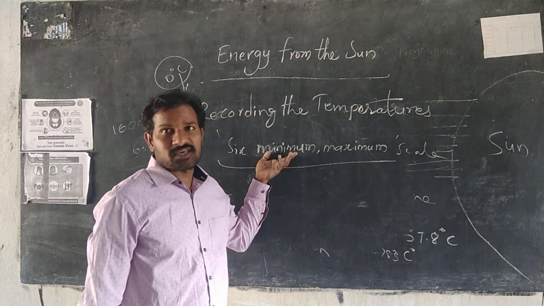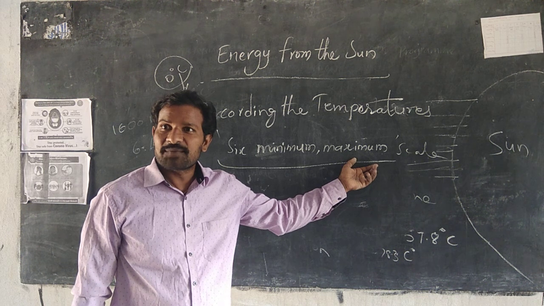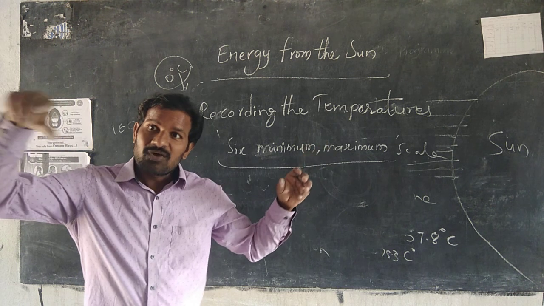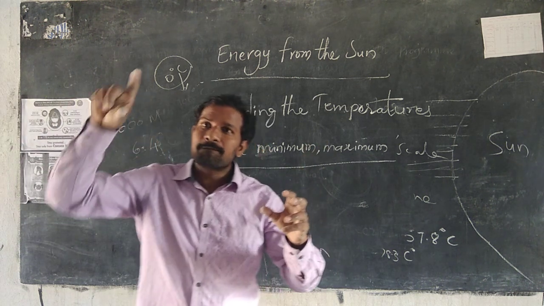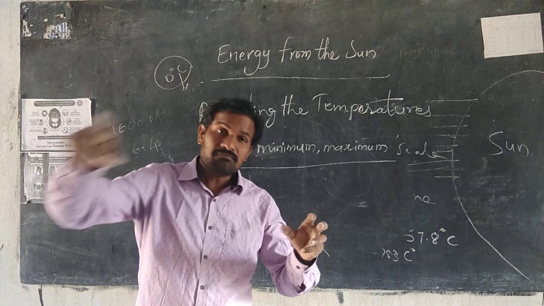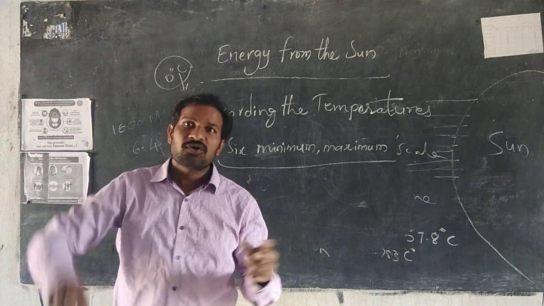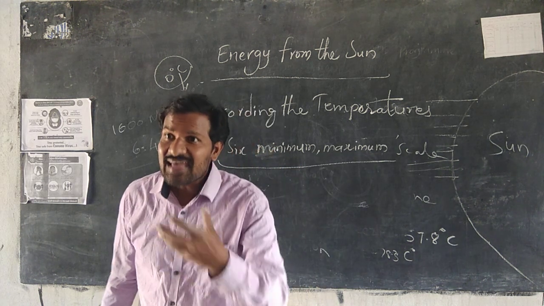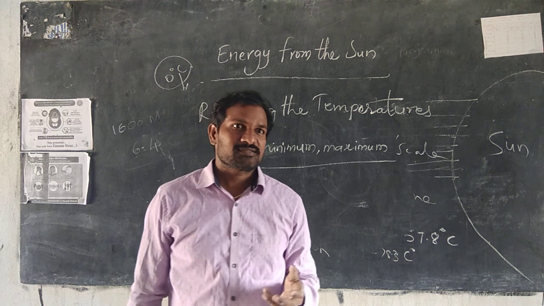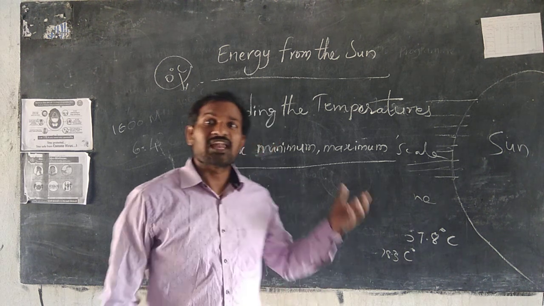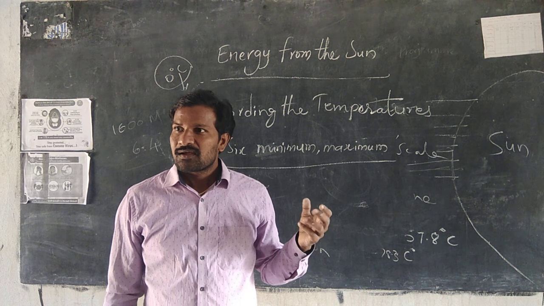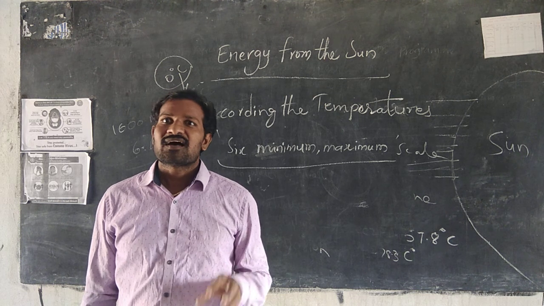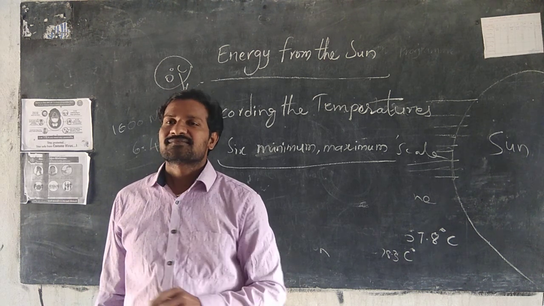What is the minimum temperature, and what is the maximum temperature of a particular day? And also we can take one month. One month temperatures, we can know with the help of this Six's minimum and maximum scale. What is the average temperature? We can know with the help of this scale the highest temperature and the lowest temperature of the day, month, years.